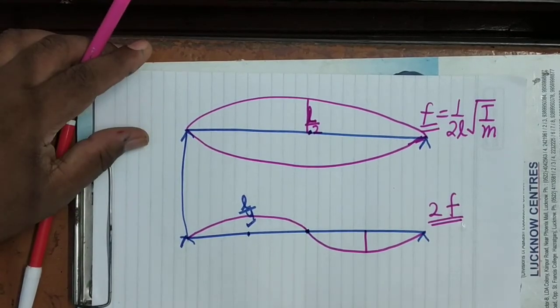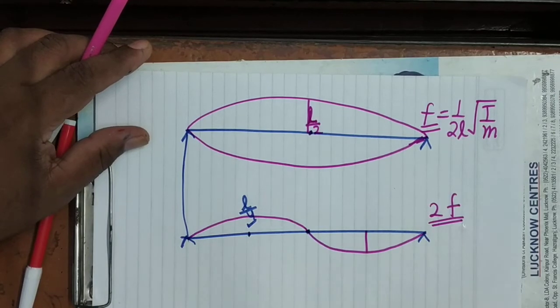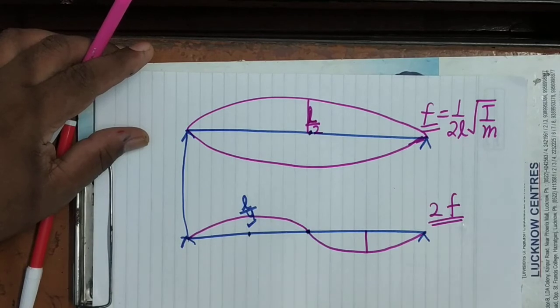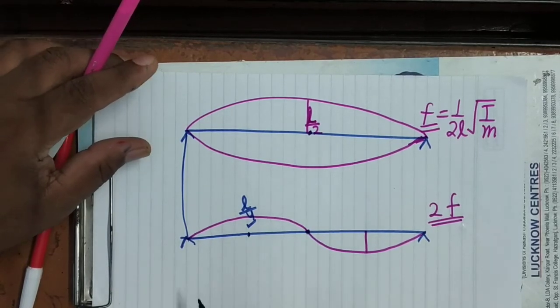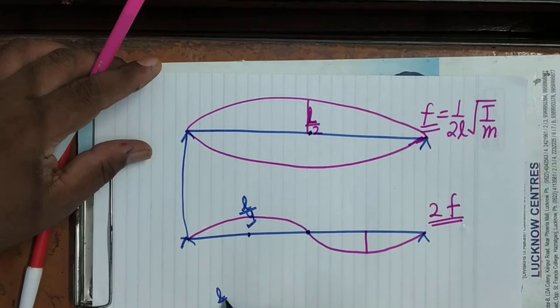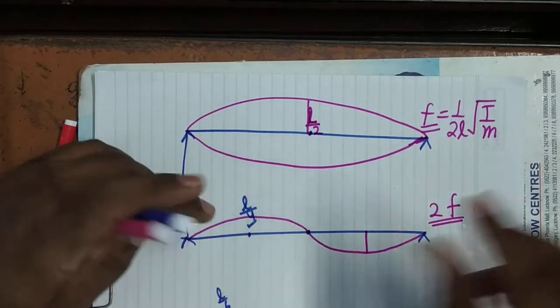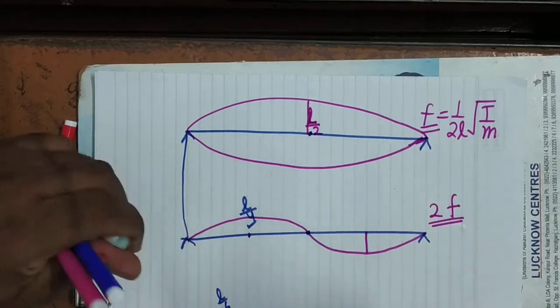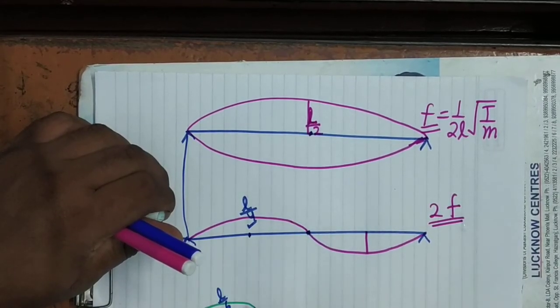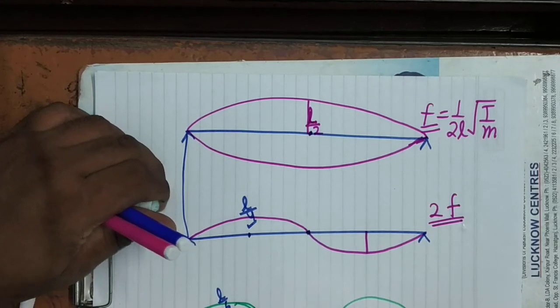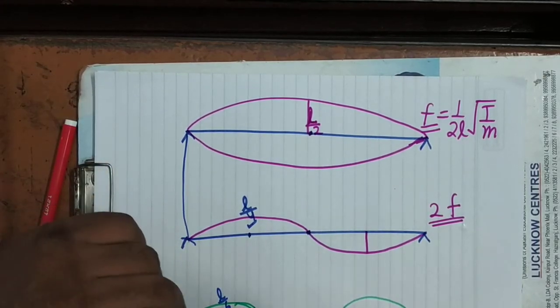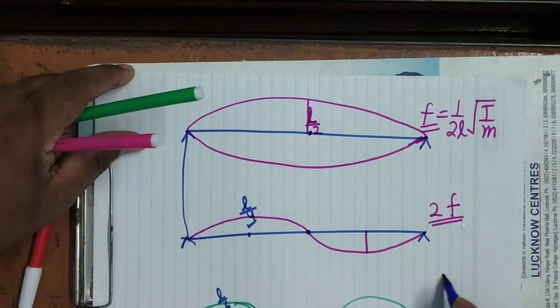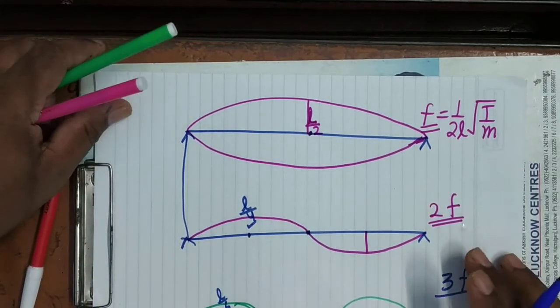Now similarly, if the same string is plucked at 1/6 from one end, you can see here, it is plucked from here, L upon 6. So what will happen? It will execute vibrations in 3 segments. What will be the frequency? So the frequency will be 3F.